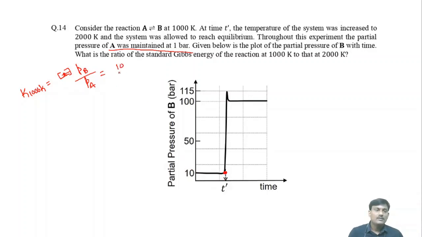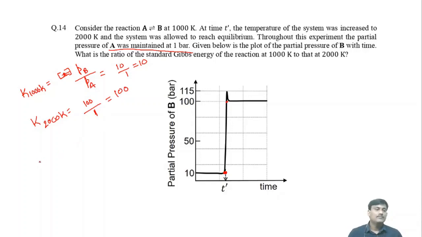So 10 by 1 is equal to 10. The partial pressure of A is 1. And K at 2000 Kelvin is equal to PB by PA. Here PB is 100. This is 100 by 1 is equal to 100.